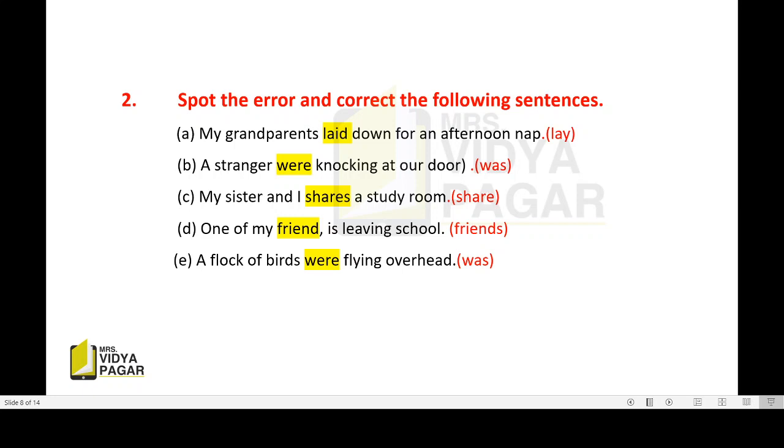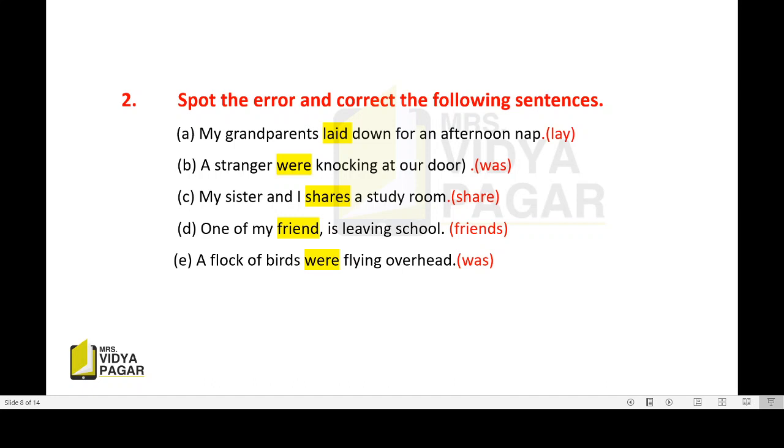Now the second sentence, a stranger were knocking at our door. Now see, a stranger means this is third person singular. Now turn towards the forms of to be. In the past tense, I was, we were, you were, he was, she was, it was, they were. We use was for the third person singular. So, a stranger was knocking at our door.